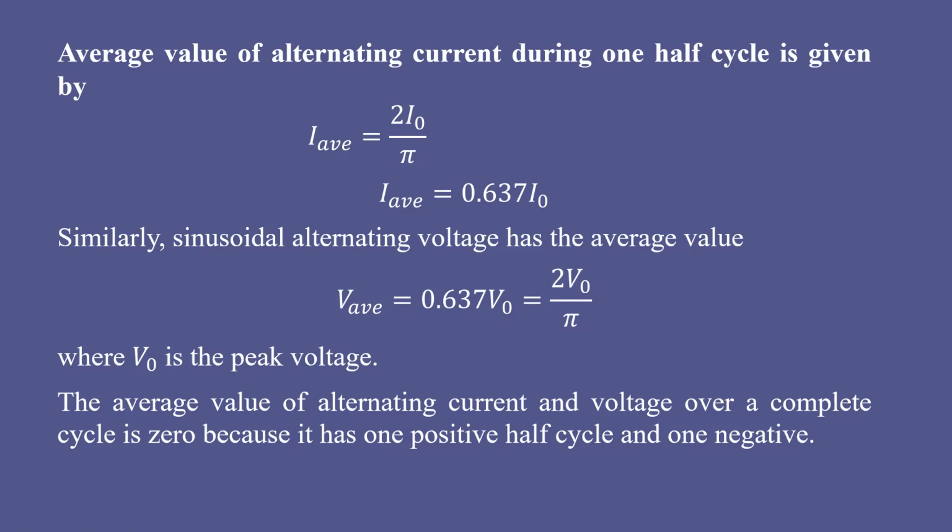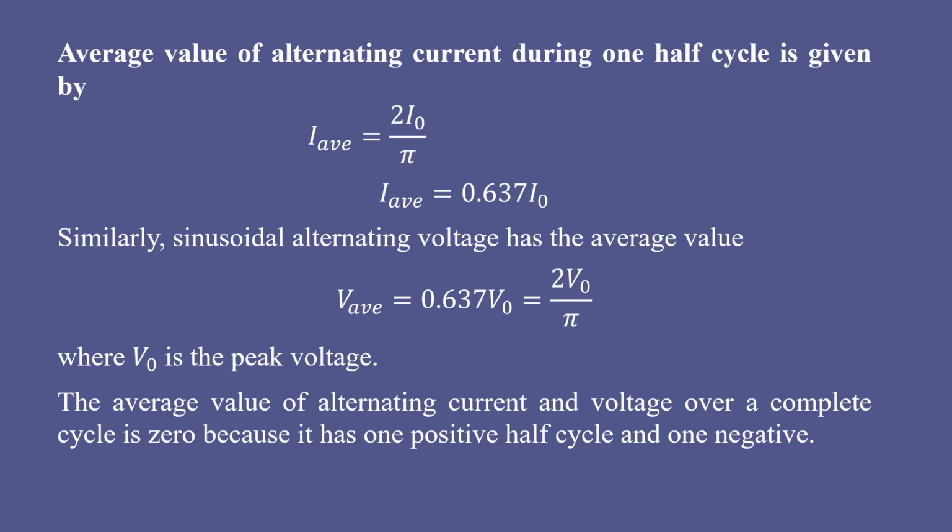The constant I0 current does not flow. The maximum current will not flow for a long time. Only for a very short interval of time is the maximum current observed. After that, current will decrease on both sides. Because of that, if you take the average value of AC over a certain interval of time, you will get the average value equal to 63% of its peak value.